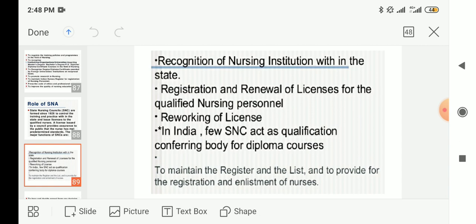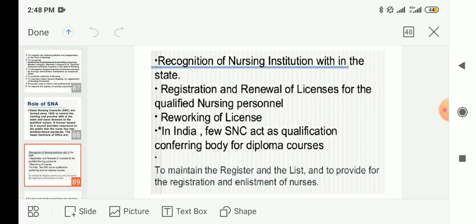In India, few SNA act as qualification conferring body for diploma course. Then to maintain the register and the list and to provide for the registration and enlistment of nurses. This is also an important function of SNA, which stands for State Nursing Council. To maintain the register and the list, to provide for the registration and enlistment of nurses.